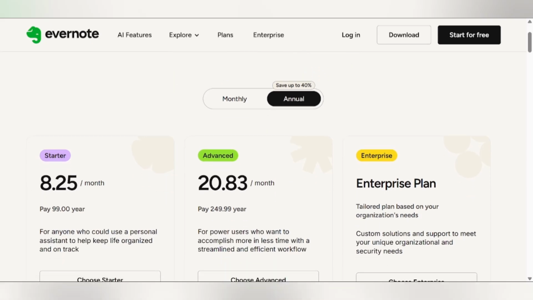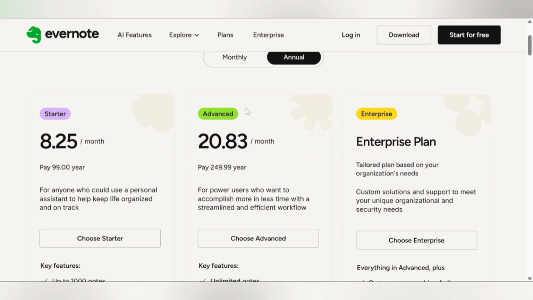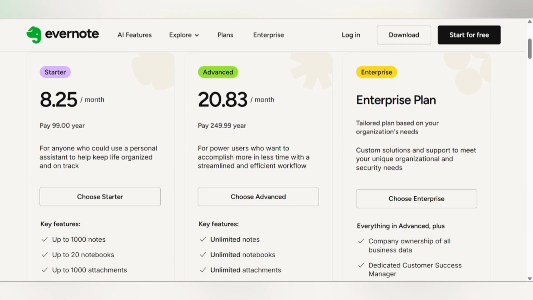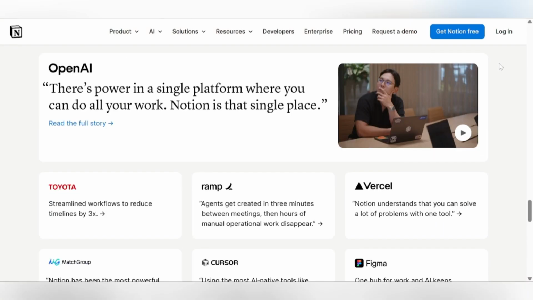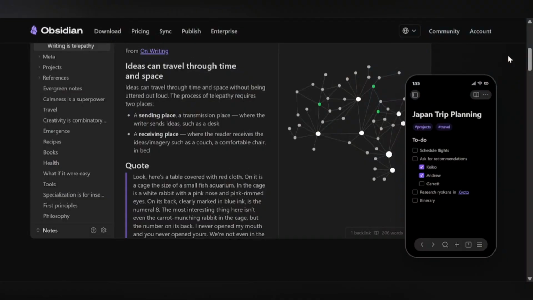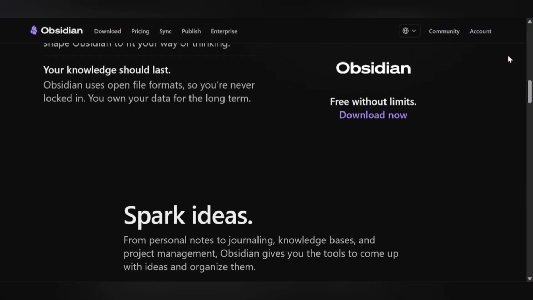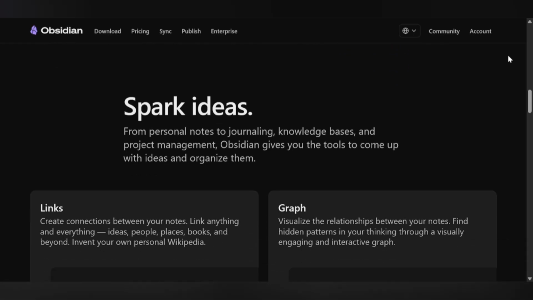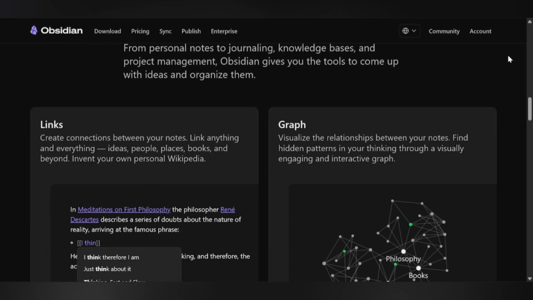Organization and structure. Evernote uses notebooks and tags in a clean, familiar structure with no learning curve. Notion uses databases and pages, which are more powerful but require upfront system design. Obsidian uses bidirectional links and a graph view that visually shows how ideas connect. Users can also organize with folders if desired.